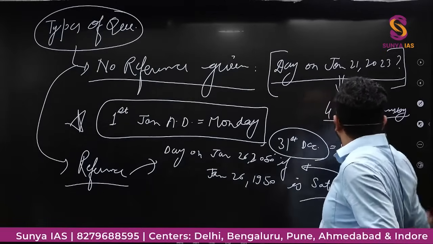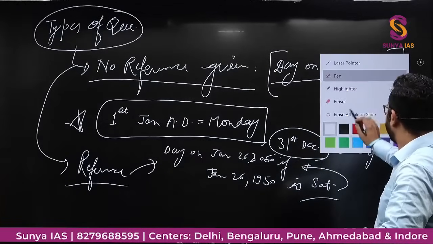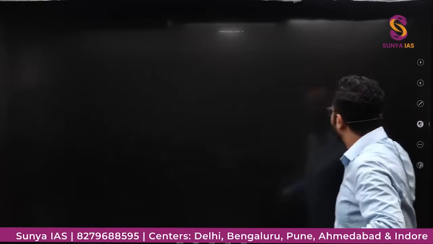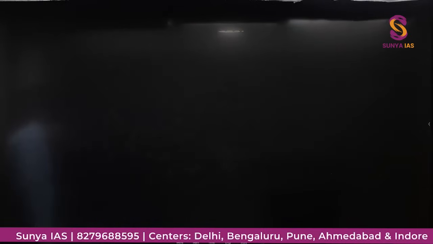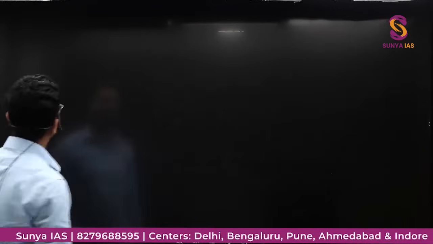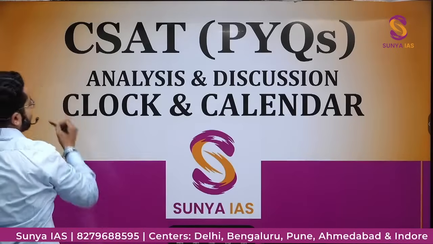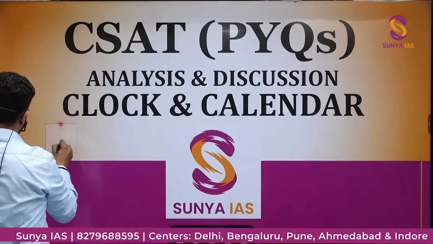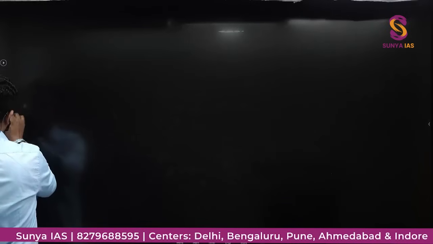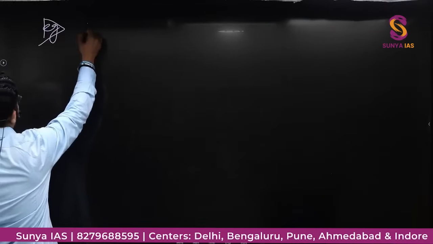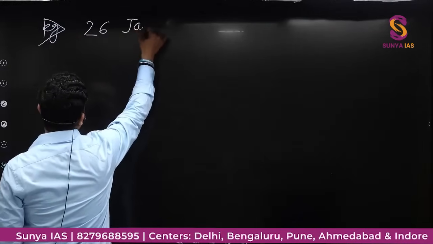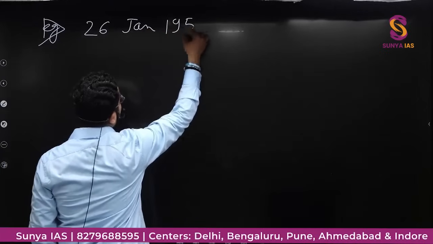तो हम एक एग्जांपल लेके सॉल्व कर लेते हैं. So let's say they ask what is the day on 26 January 1950, example.